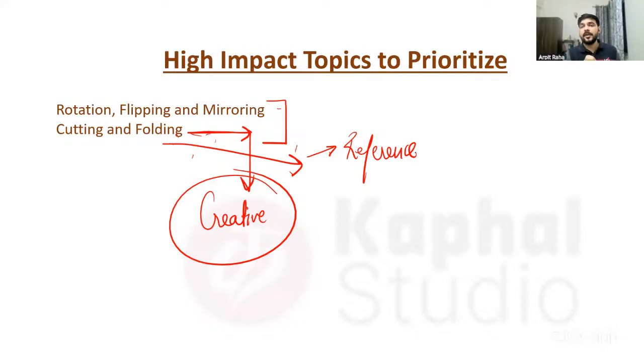So this is very important in that aspect. Also, when you start understanding something getting unfolded or something getting cut, how they are going to have this thing, then it unfolds a part of your brain which starts recognizing things in imagination in a better way. And that is the most important part in this exam.